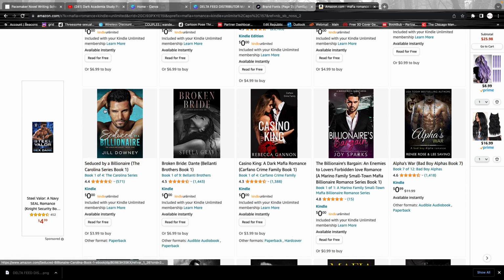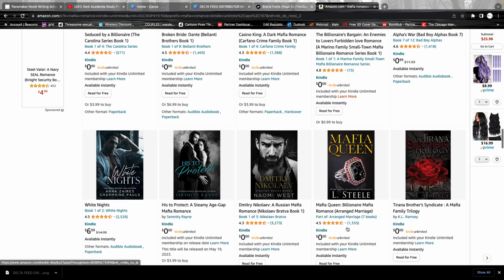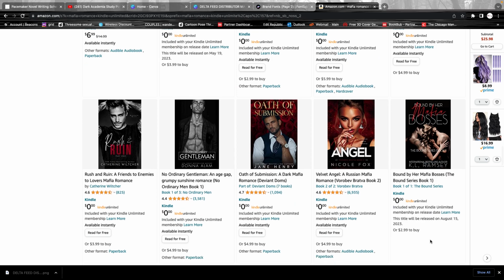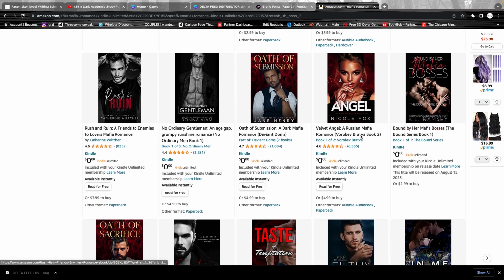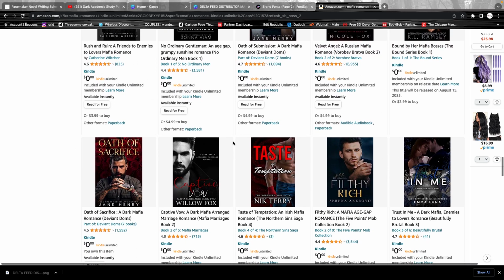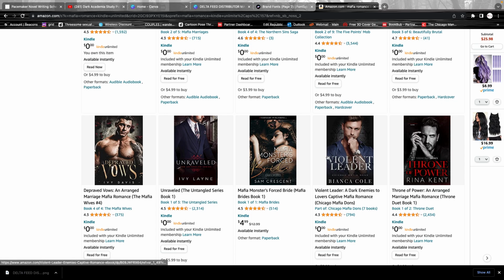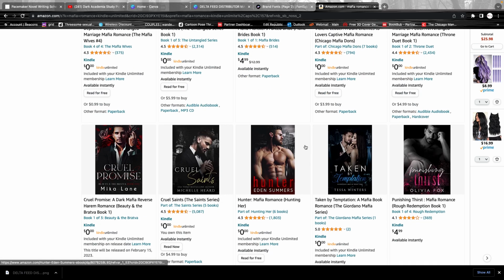So it's probably taking just Kindle Unlimited for some of these, because some of these are not Mafia, or at least don't look to be Mafia. So just remember that keywords, when somebody puts it in, it's not going to be direct. It doesn't have to have all of these things. It can have a variation of things.